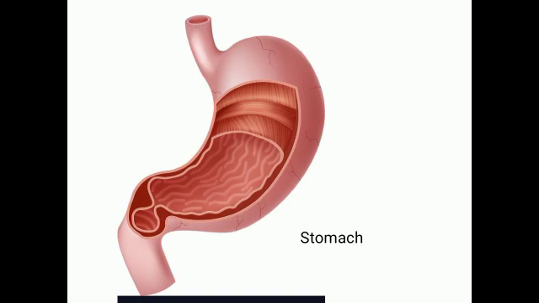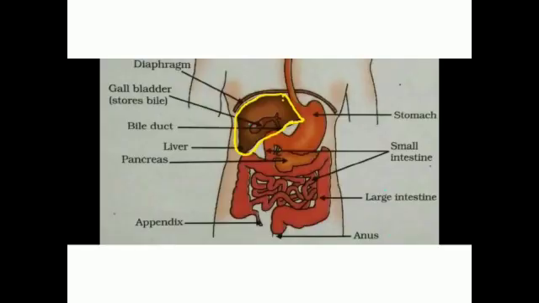Now see in the picture, here is the stomach. The food mixes with the digestive juices and becomes like a thick soup, and passes into the small intestine. At the same time, the liver releases bile and the pancreas releases enzymes, which pass into the small intestine. Let's look at the liver and pancreas in more detail.